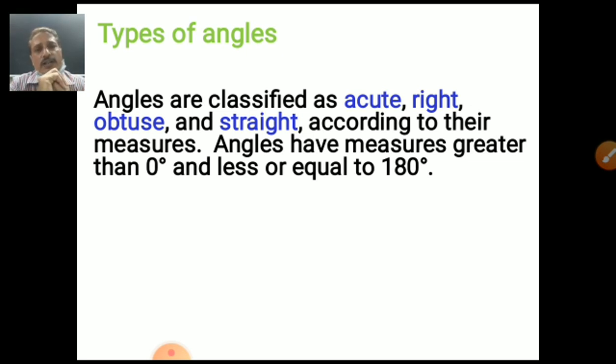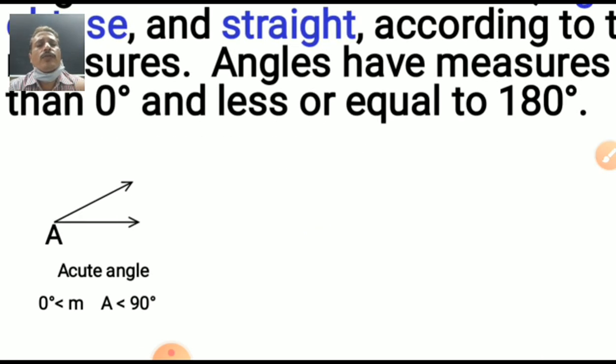Types of angles. Yes, we already studied this, but it is my duty to revise things you may have forgotten. Angles are classified as acute, right, obtuse and straight according to their measures. Angles have measures greater than 0 degrees and less than or equal to 180 degrees. Those angles below 90 degrees and more than 0 are called acute angles.